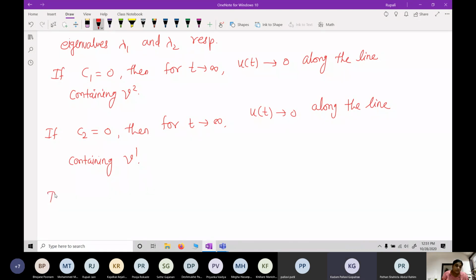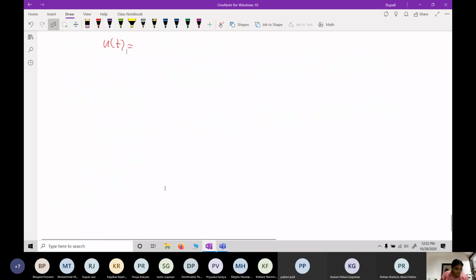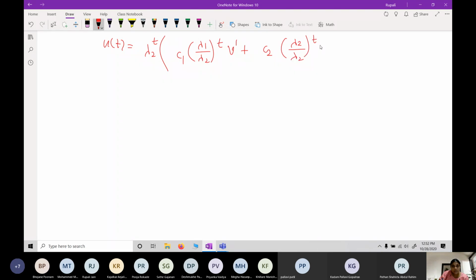And if both c1 and c2 are non-zero, then ut can be written as lambda 2 raised to t times c1 (lambda 1 by lambda 2) raised to t v1 plus c2 (lambda 2 by lambda 2) raised to t v2.